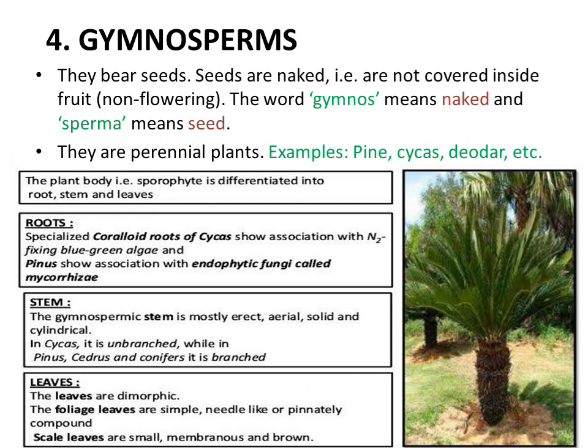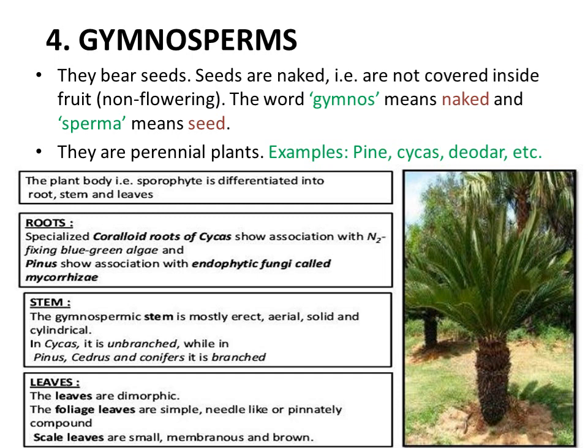These gymnosperms are the plants which have seeds but they do not flower. They are non-flowering plants. If the flower will not be there, then the seeds will always be naked. That's why the name gymnosperm was given to them. Gymno means naked, sperm means seeds. These plants have naked seeds, that means their seeds are not covered within fruit because they are not flowering. Fruit cannot be formed without flower.